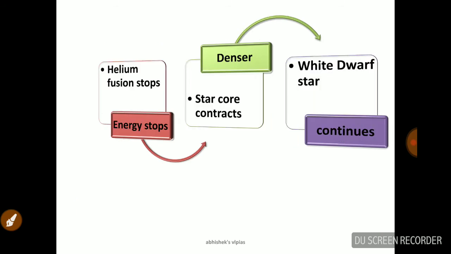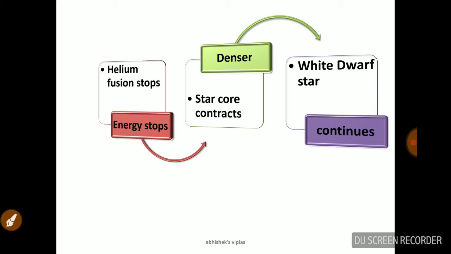After this the star begins, there is radiation, and at one point of time the helium fusion stops. Helium fusion stops means energy stops. And the core of the star again tries to contract and becomes denser and denser, which gives birth to the white dwarf star.